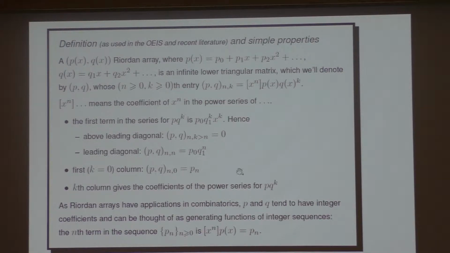Now, these Riordan arrays, as far as I know, only have applications really in combinatorics. And for that reason, p and q tend to have integer coefficients. In principle, they could have any real number coefficients.